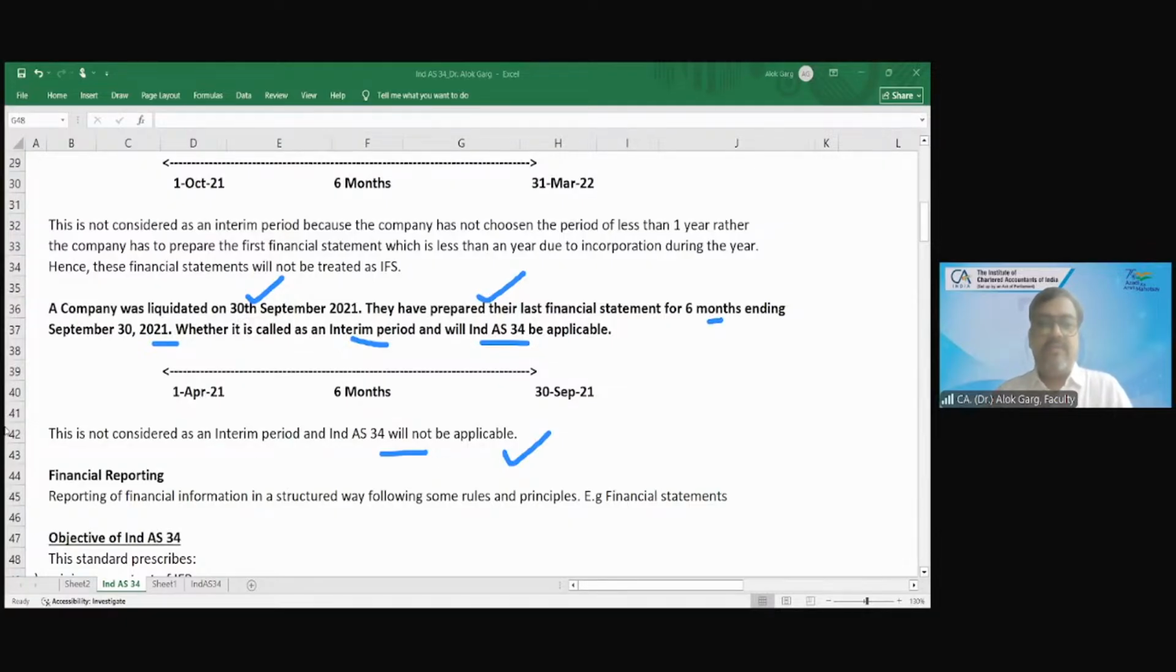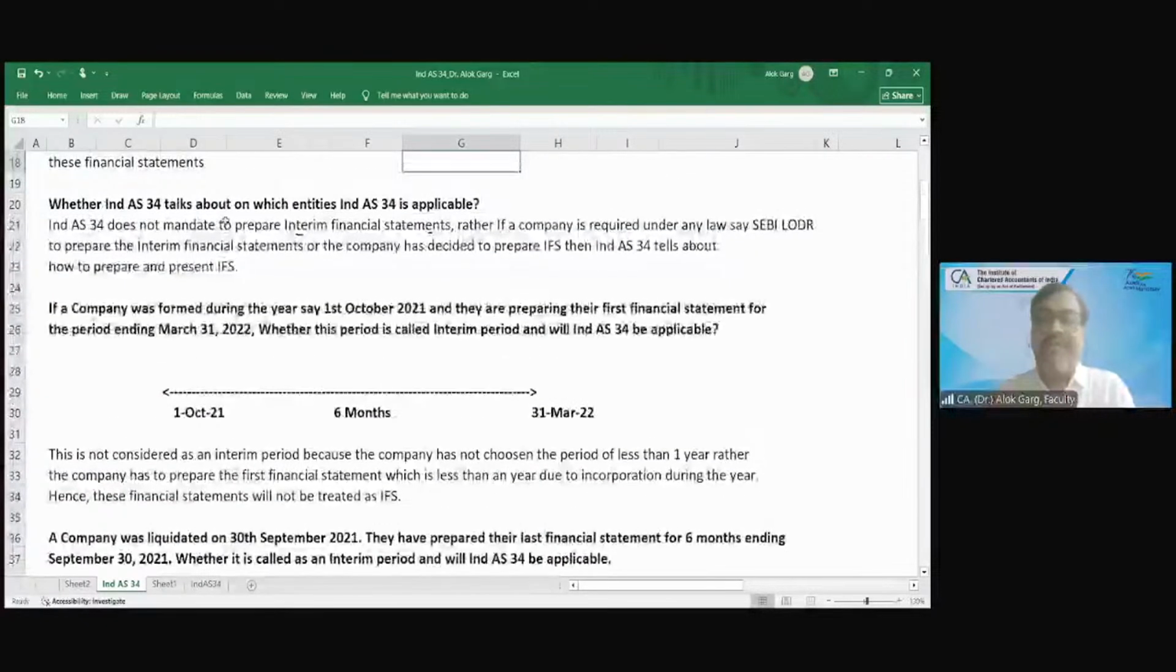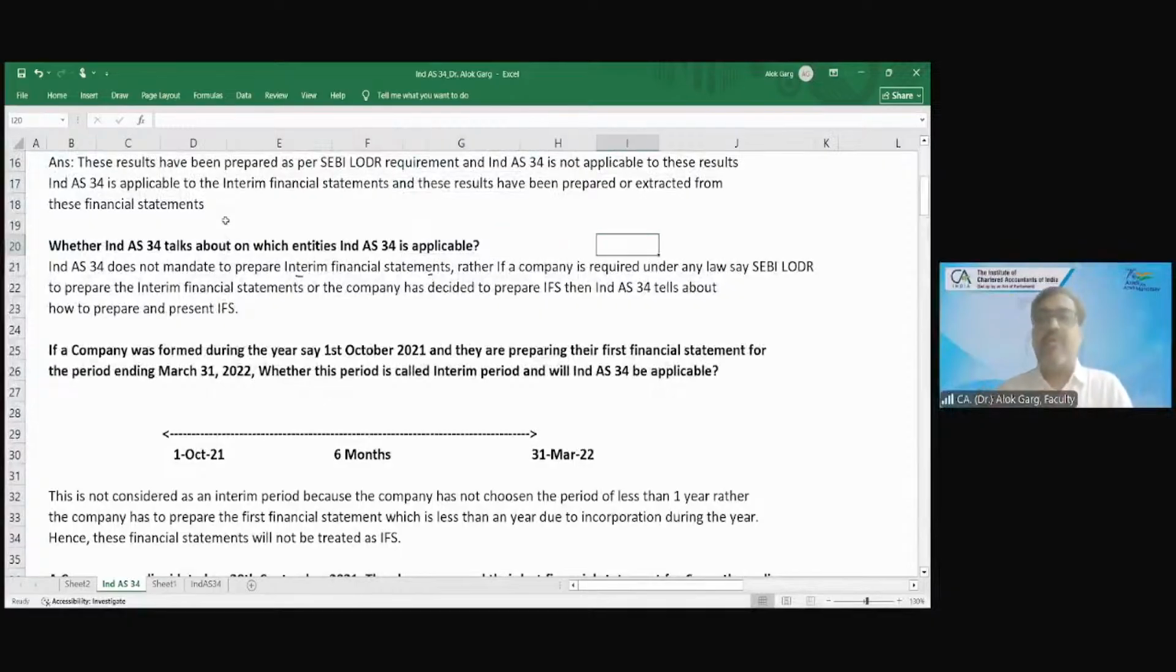Now tell me whether Ind AS 34 talks about on which entities Ind AS 34 will be applicable?